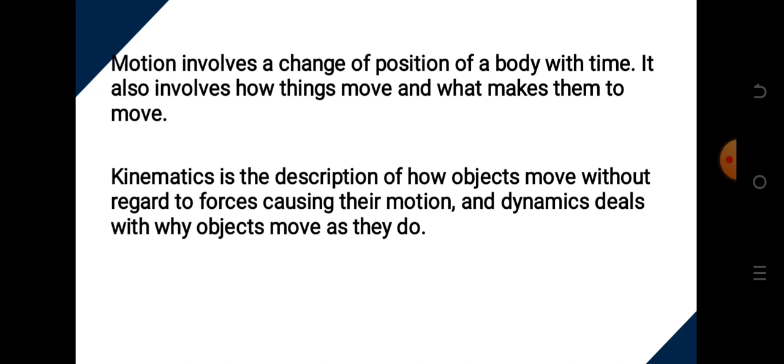Now, there are two branches of motion: kinematics and dynamics. Kinematics is the description of how objects move without regard to the force causing their motion. This is when we study motion of a body without regard to the force responsible, although forces are responsible for the motion of any body. The second part is dynamics. Dynamics is the study of motion with consideration to the force responsible for that motion. That is, dynamics deals with any object that moves as it does and the forces responsible for that motion.